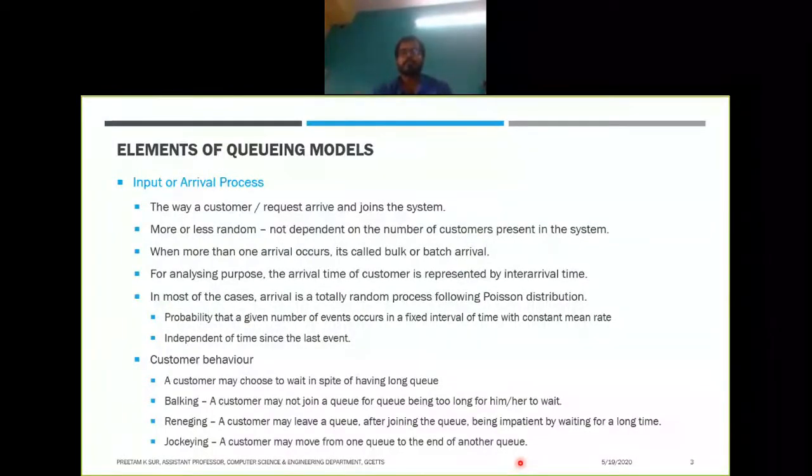Now after joining, you find that the queue is moving very slowly, because most of the customers there are doing monthly or yearly ticket booking, which is taking much more time than the queues just beside you. So at that time you move to the other queue, because it is moving faster. This kind of behavior is called jockeying. In jockeying, a customer may move from one queue to the end of another queue. You cannot move to the middle of the other queue; you have to get into the end of it.